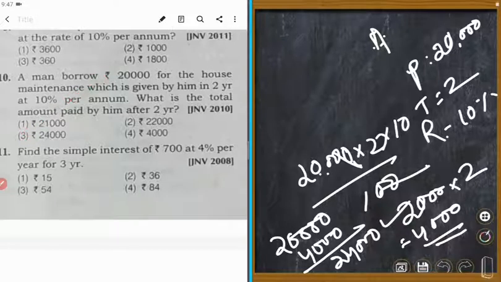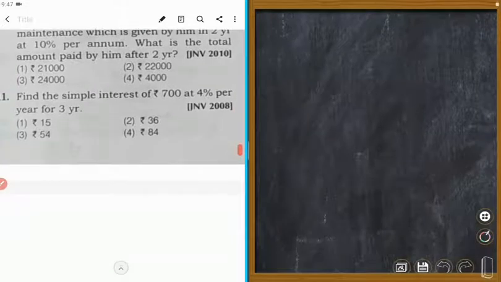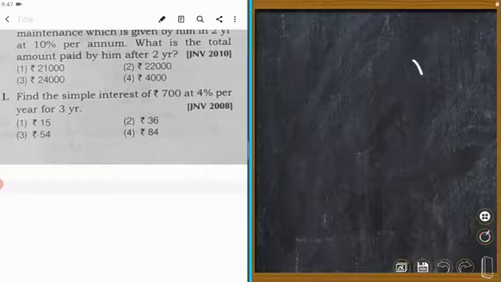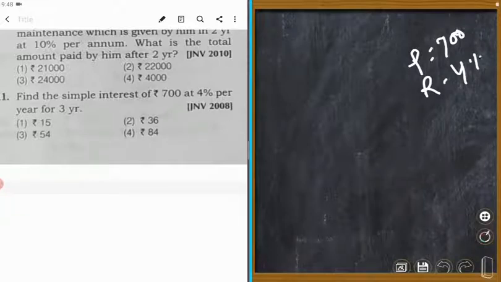Okay. Next one is find the simple interest of 700 at 4% per year for 3 years. P is 700. Next R is 4%.